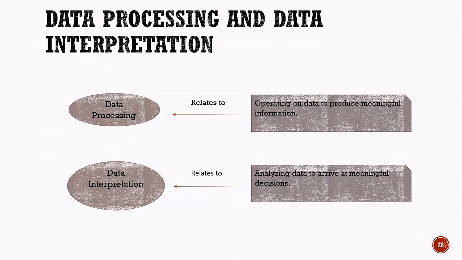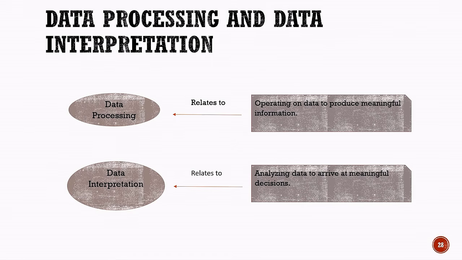Let us now clearly understand the difference between data processing and data interpretation. Data processing relates to operating on data to produce meaningful information. In other words, data processing involves performing different operations on raw data so that it can be converted into useful and meaningful information. On the other hand, data interpretation relates to analyzing data to arrive at meaningful decisions.